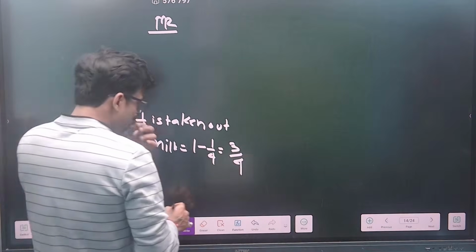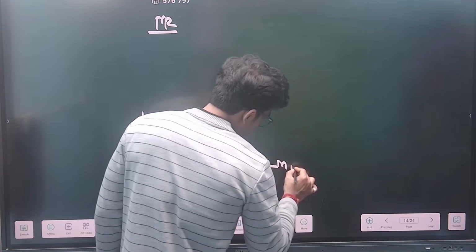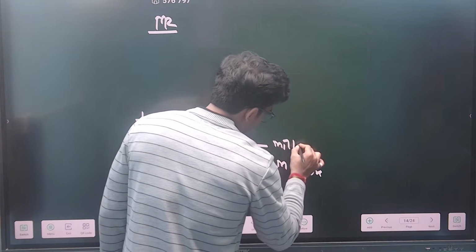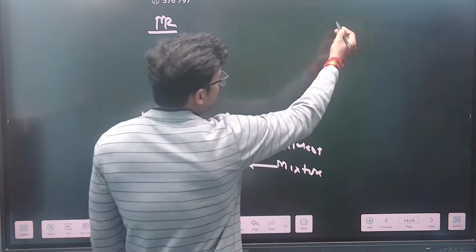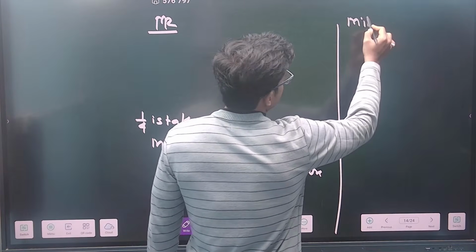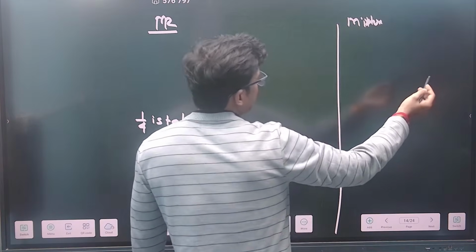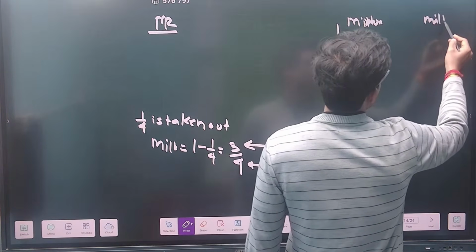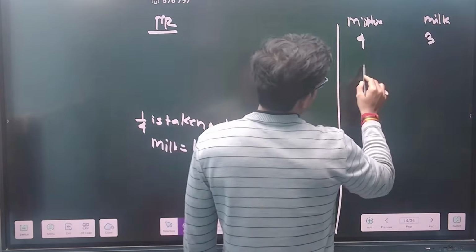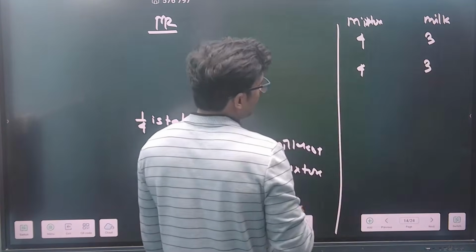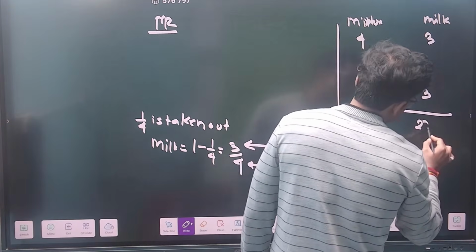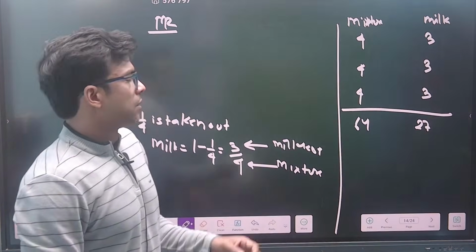Means here you need to understand this 4 is your mixture, and from the mixture 3 milk is left. So basically you can write down here is your mixture, and here is your milk left. Because this process repeats 3 times, 4 becomes 3, because 1 by 4 is taken out, again 4 becomes 3, again 1 by 4 is taken out, again 4 becomes 3. So basically 64 becomes 27, and you can see from the mixture 64.